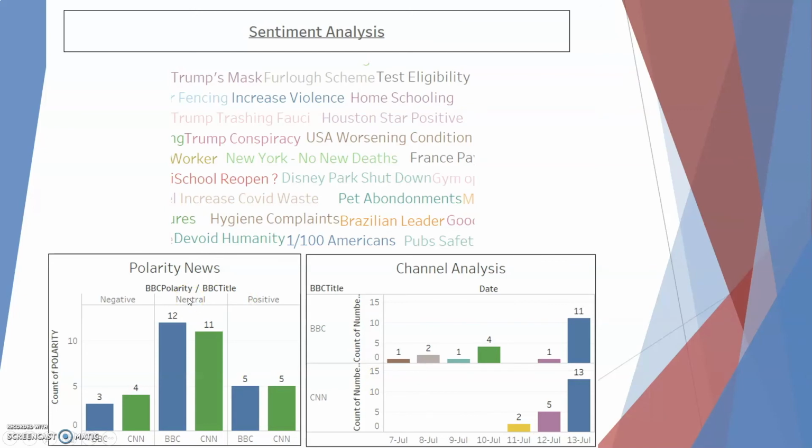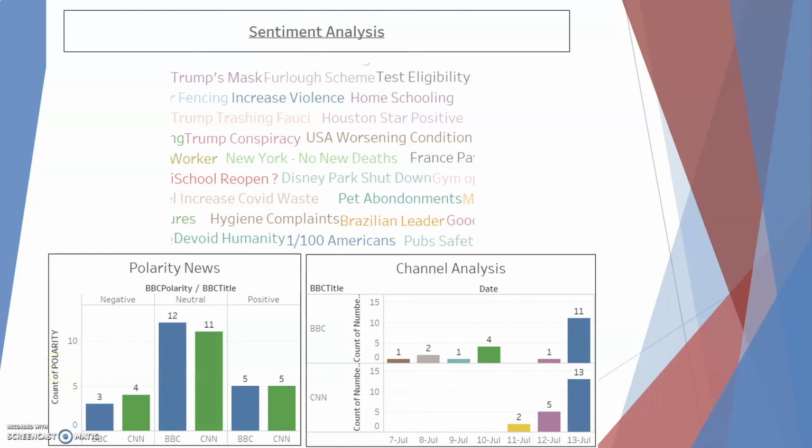Polarity basically refers to the sentiment orientation. That is, the news sentiment can either be a positive, negative, or a neutral sentiment. A positive polarity displays a happy or a good news, while negative displays the quite opposite. So polarity was captured through the news headlines, as the headlines can be neutral, negative, or positive.